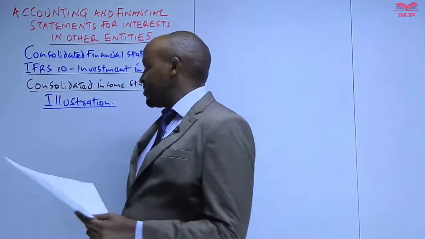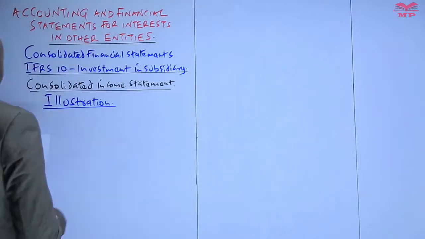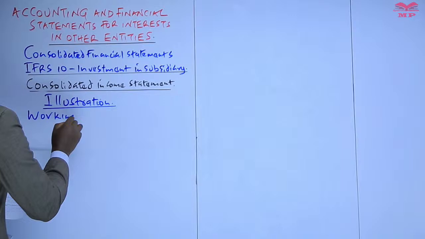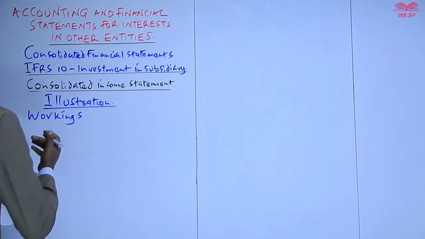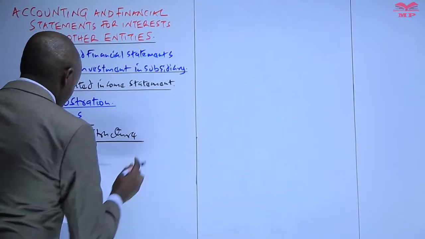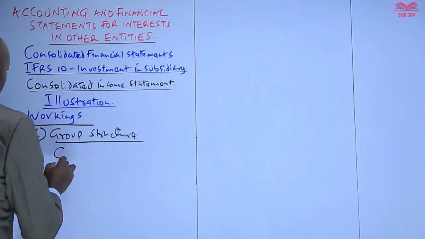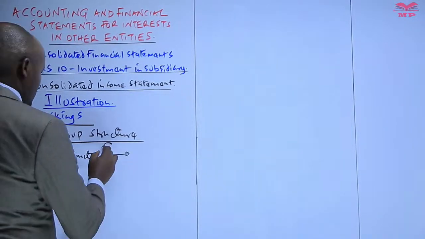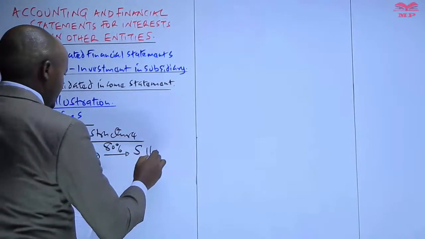So therefore, the first thing we need to do here is to come up with a group structure which will be our working number one. Working number one, we come up with a group structure. So where do we get that particular information? In the first paragraph, whereby we are told C Limited acquired 80% investment in the company which is called S Limited.